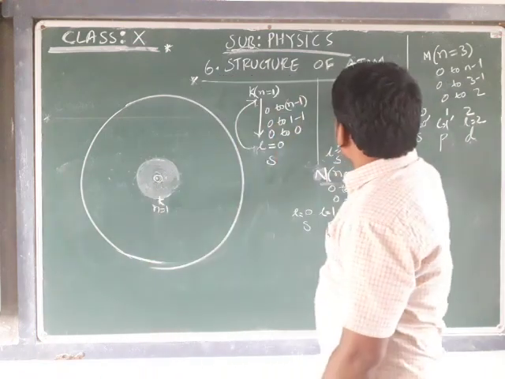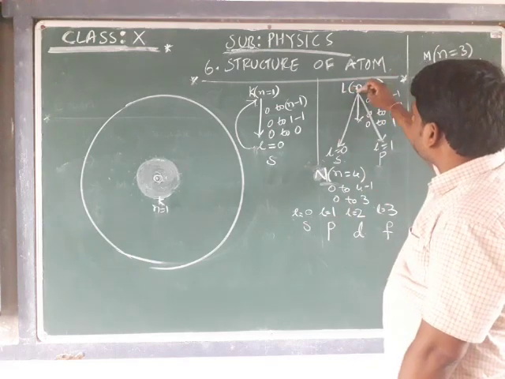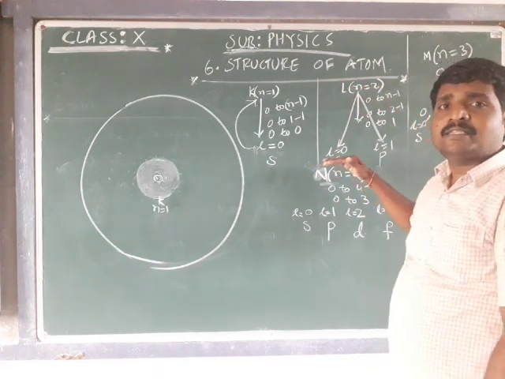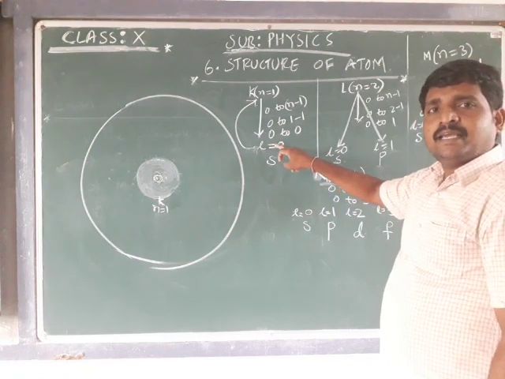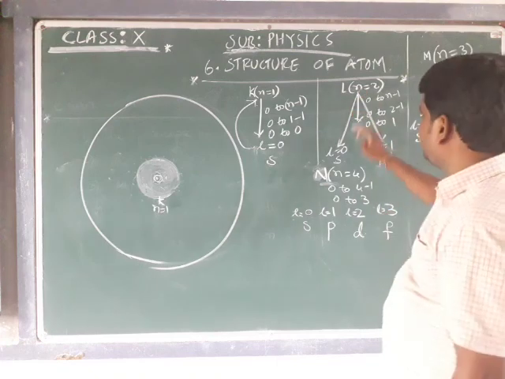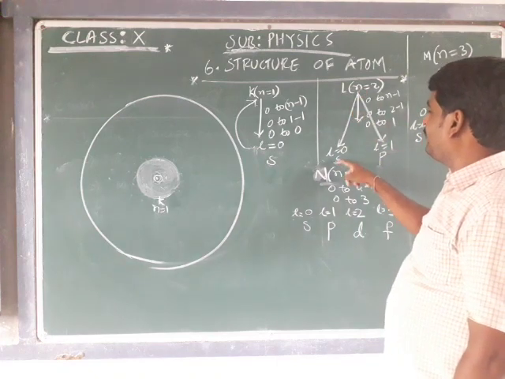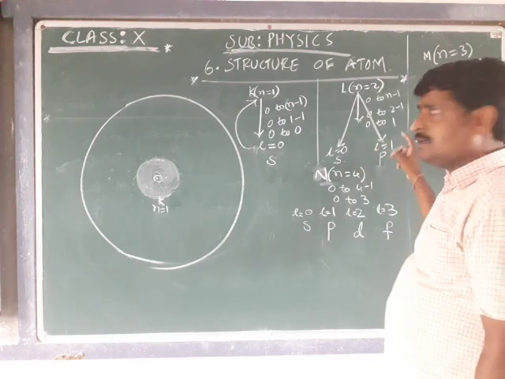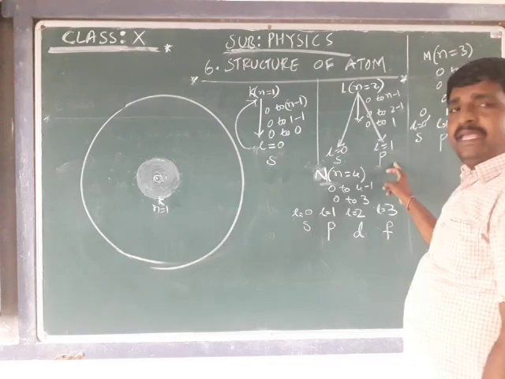Based on n value, we can determine how many subshells are present. If there are 2 subshells, that is L is equal to 0 and L is equal to 1, they are denoted by S and P.